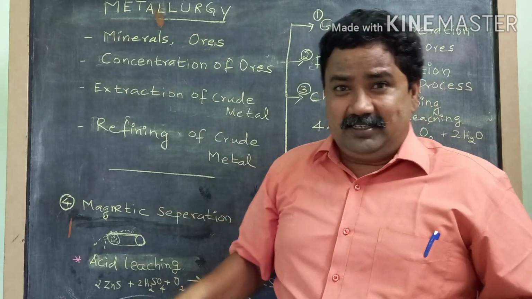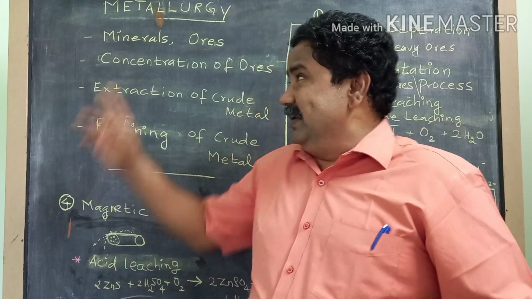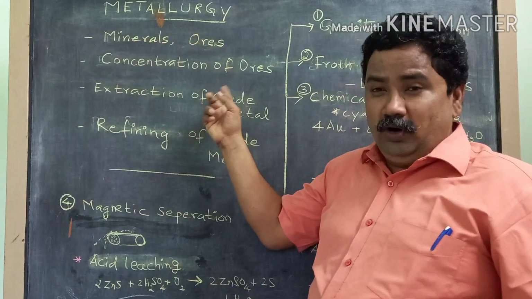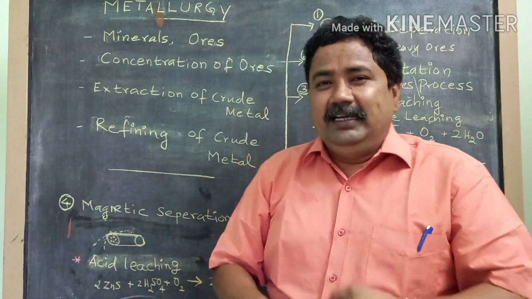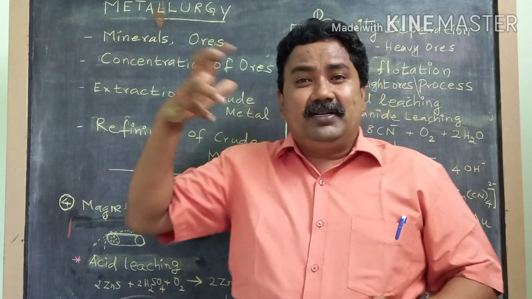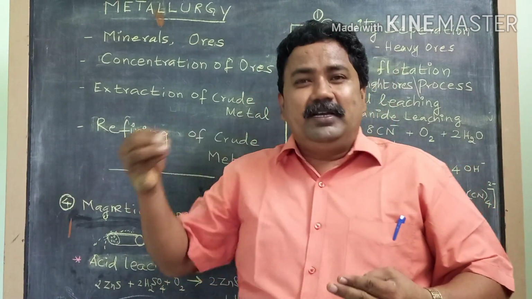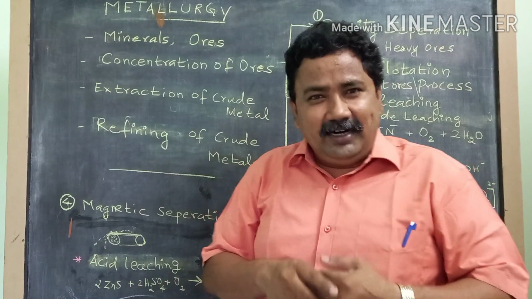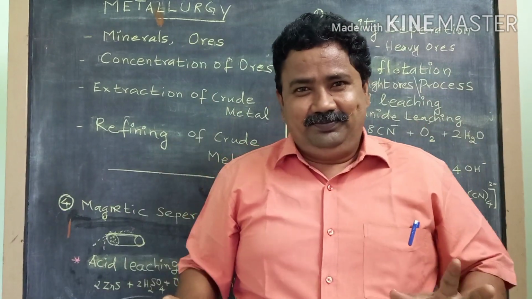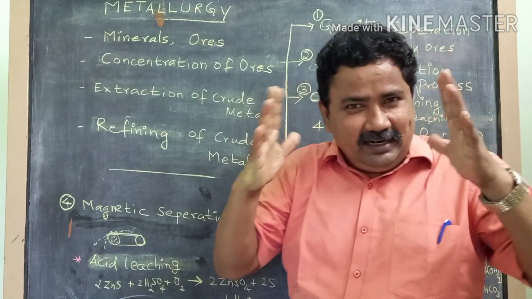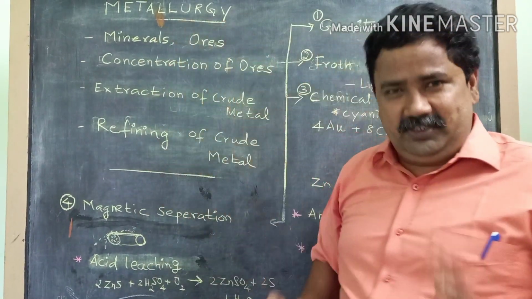All ores are minerals, but not all minerals are ores. So if a mineral has to become an ore, it has to satisfy three conditions. First of all, it should contain a higher percentage of the metal. Second one, it should be easy to separate or extract. Third one, this process should be very economical. Fine, you understood? Very clear? Mineral, ores.